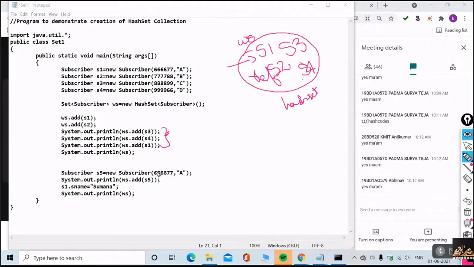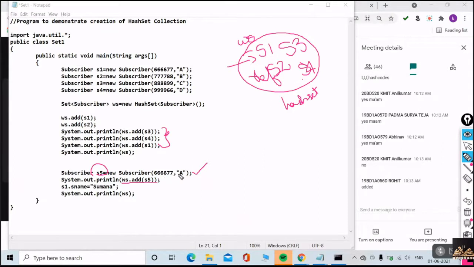So if I try to add one more, I create one more object, S5, and try to add it. Is this going to be added or not? S5. No. Just now I told you, that is the reason, Anil: we can only add the references. It is not the object.